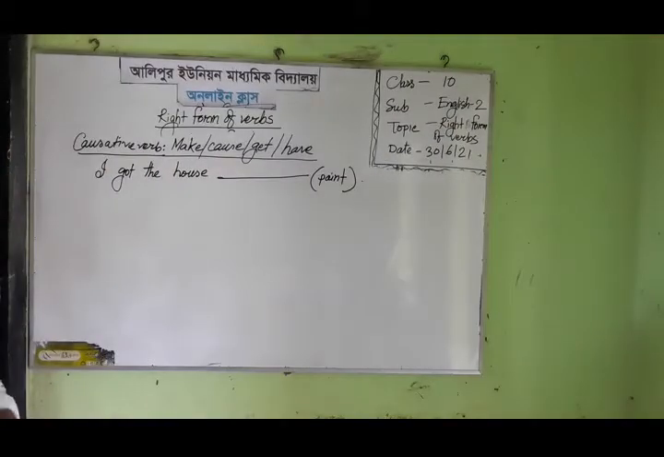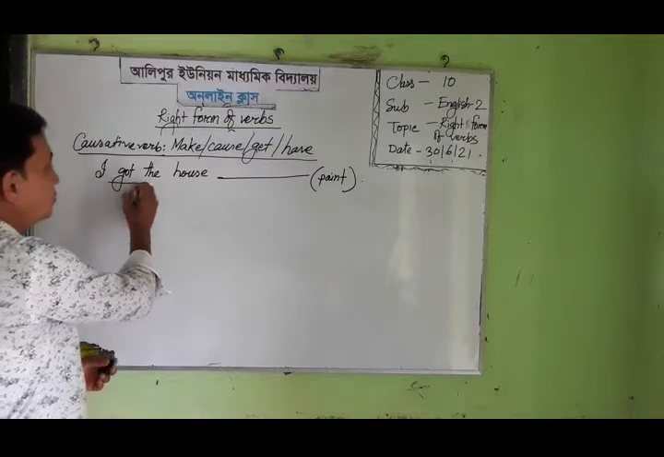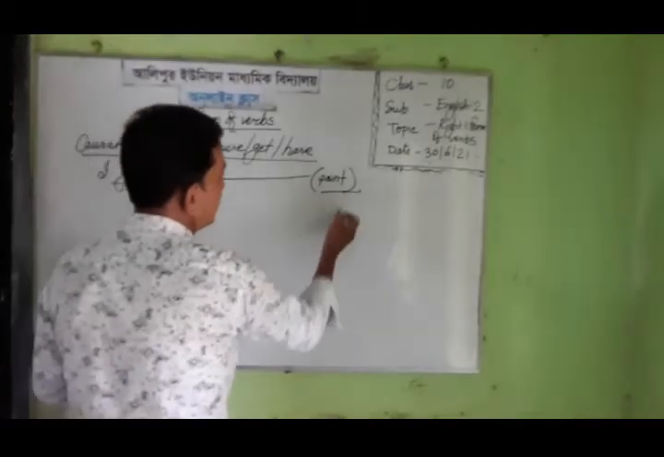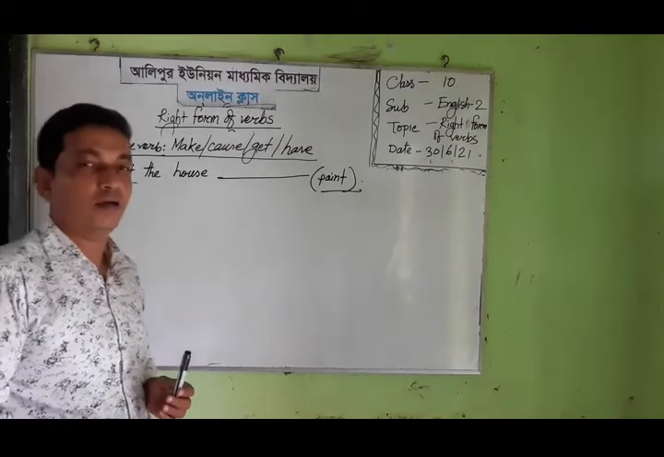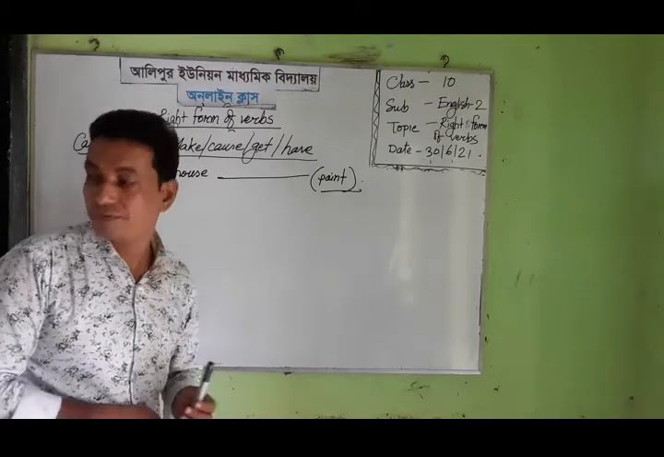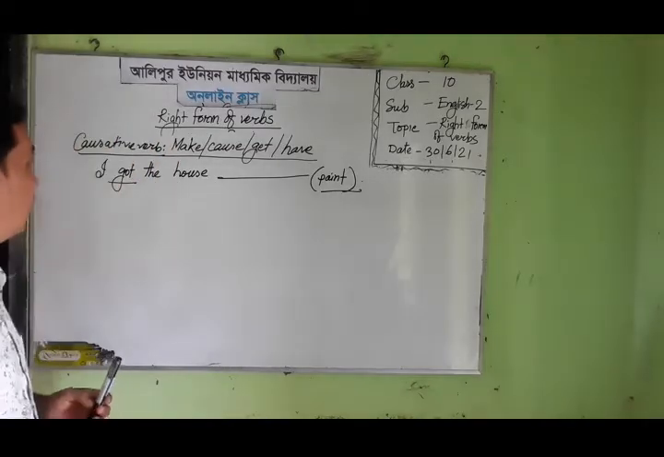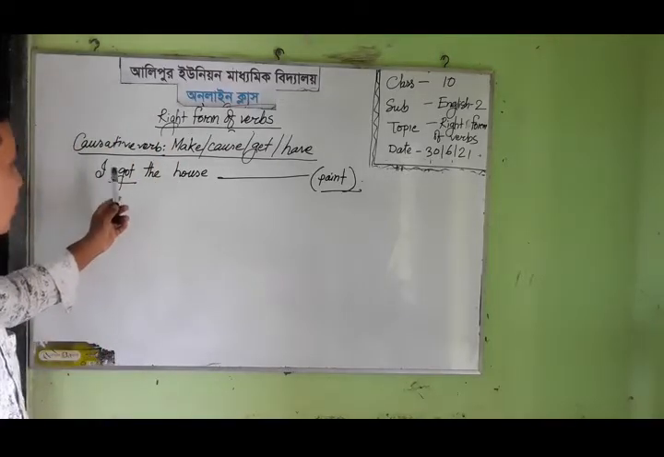Paint means color. There are two verbs here. Got is the principal or finite verb, and paint should be a non-finite verb. And what kind of form may we take from the non-finite group? That means to plus verb, verb plus ing, and the past participle form of the verb. In this case, if the verb is